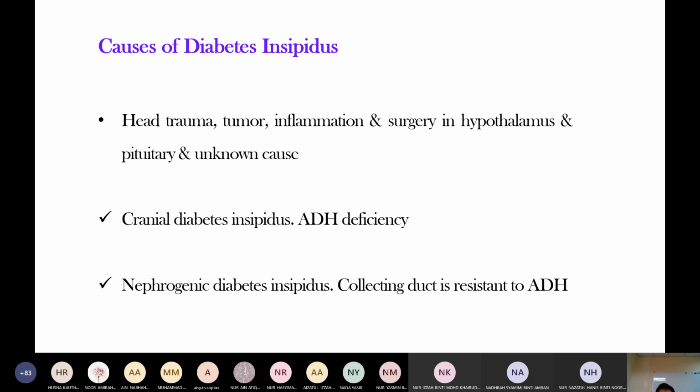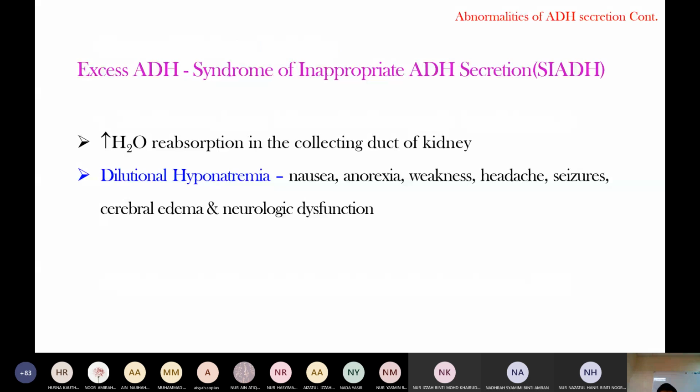Okay. Excess antidiuretic hormone: then there is no urine output, right? The fluid accumulates, so there is excess blood volume, because of water reabsorption. This water reabsorption leads to dilutional hyponatremia. The sodium amount is normal, but because of water retention the sodium level appears low. This is called dilutional hyponatremia.